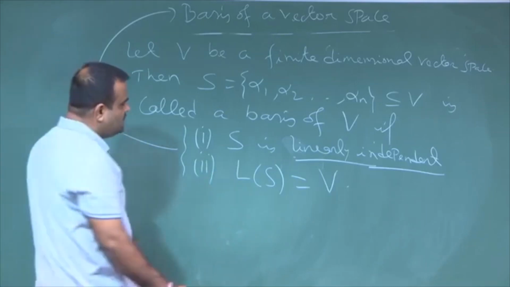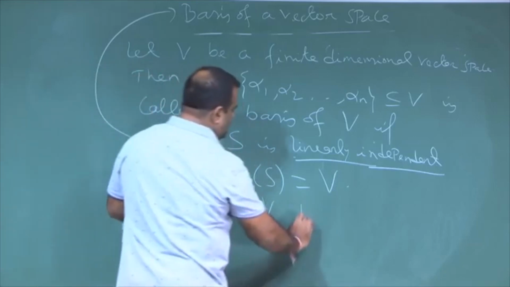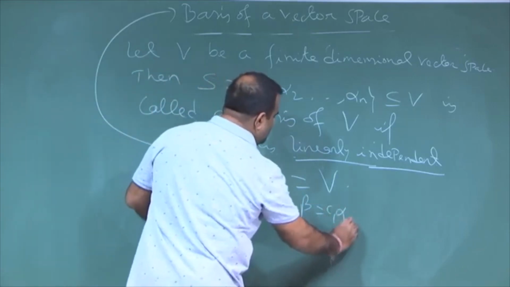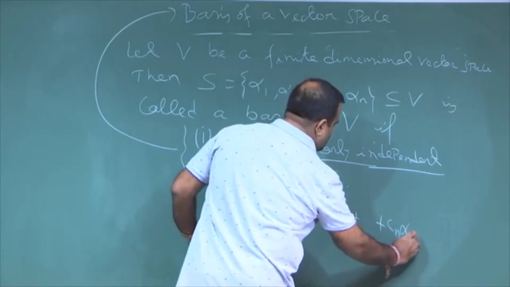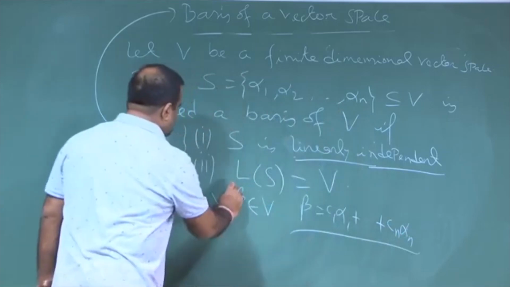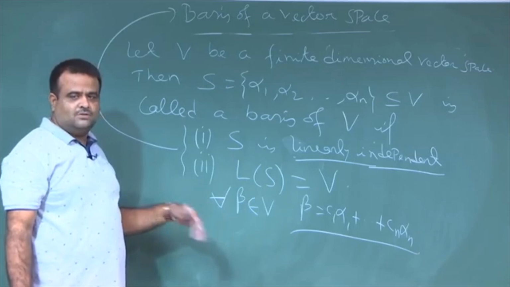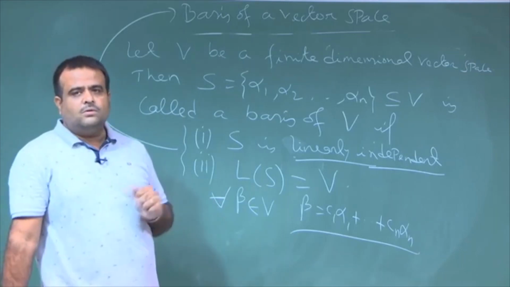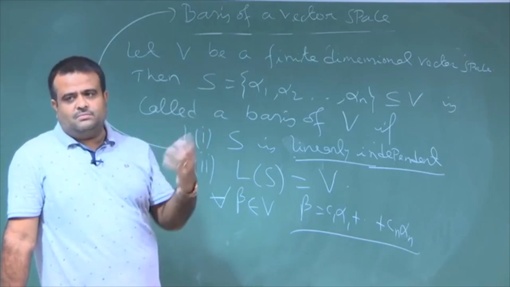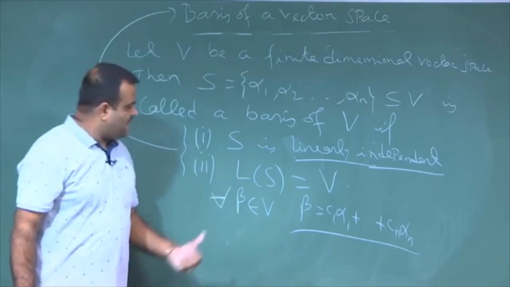S must generate V means if you take any beta from V, then beta can be written as some linear combination of these vectors, and this is true for all beta. This is the meaning of spanning. This set is generating the whole set of vectors, and this is called the linear span.